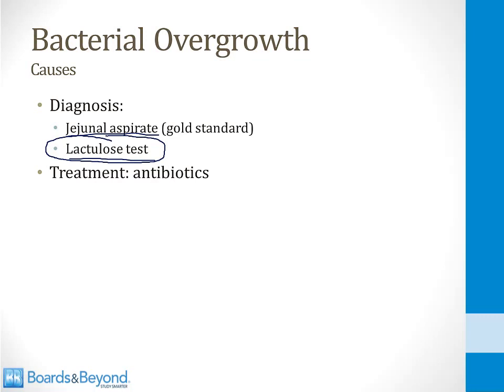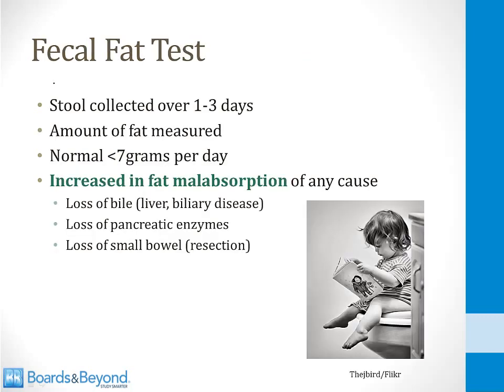The reason you can use it to diagnose bacterial overgrowth is because the bacteria will metabolize some of it into hydrogen, and you can measure how much hydrogen the patient produces after administration of a dose of lactulose. If they produce too much hydrogen, it suggests that they have excessive bacteria present in their intestines, and the treatment is with antibiotics.